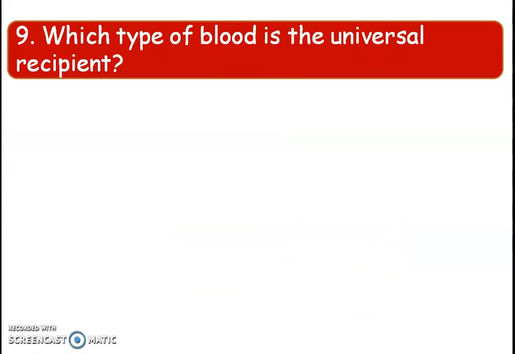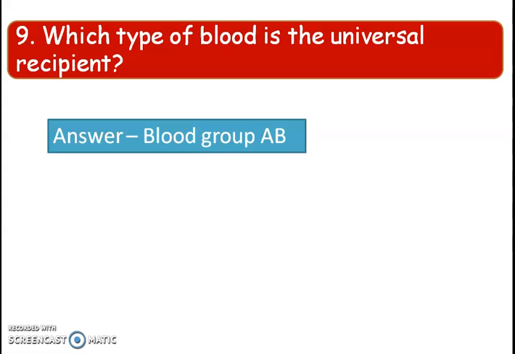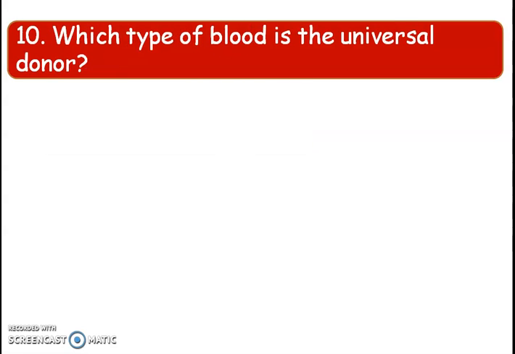Okay, next question, which type of blood is the universal recipient? Recipient kak koy? Jone blood to receive kore. Aru universal recipient hoise jone sob blood group or porai blood to receive koribo pare. Options: blood group O, blood group A, blood group AB, blood group B. And the answer is option C, blood group AB. Okay, blood group AB sob blood group or porai blood receive koribo pare.